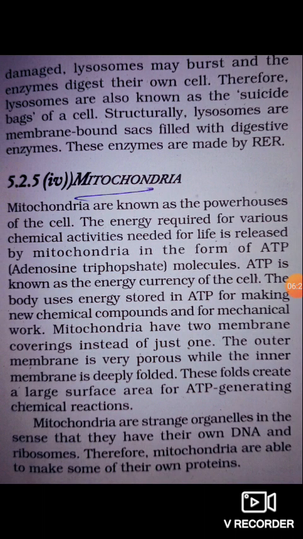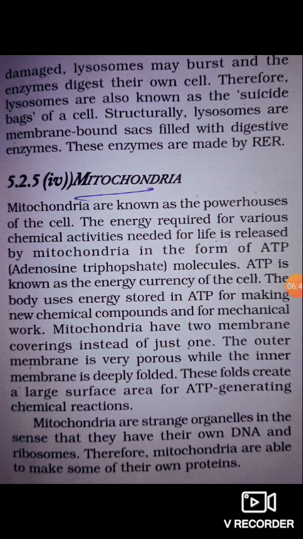When cells are damaged, lysosomes may burst and the enzymes digest their own cells. Therefore, lysosomes are known as suicide bags of the cell. Structurally, lysosomes are membrane bound sacs filled with digestive enzymes. These enzymes are made by rough endoplasmic reticulum.